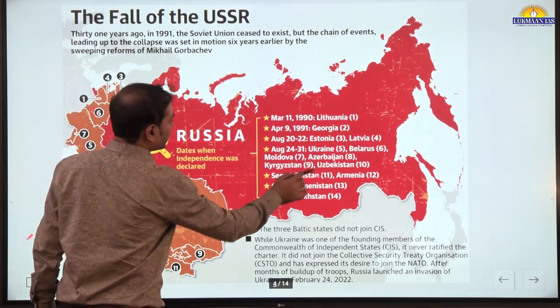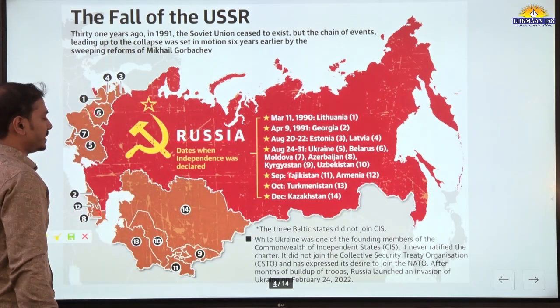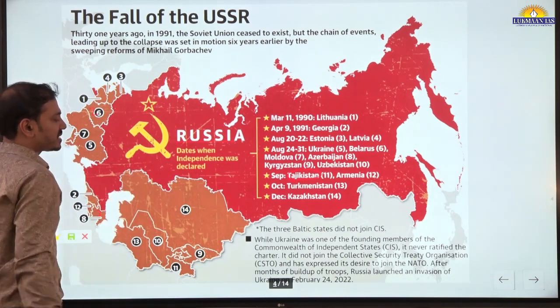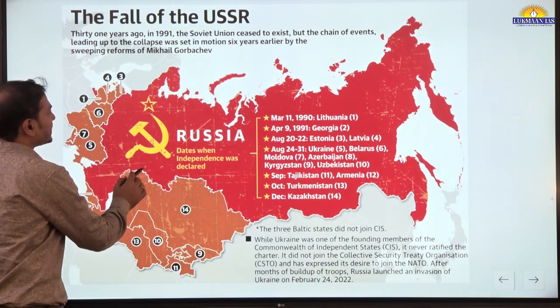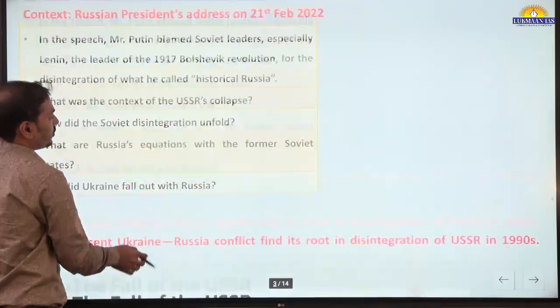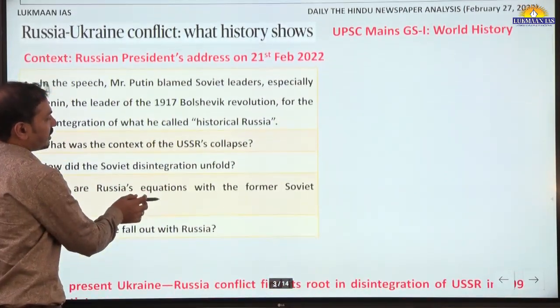In total there are six members of the CSTO. So it is a kind of Eurasian NATO.